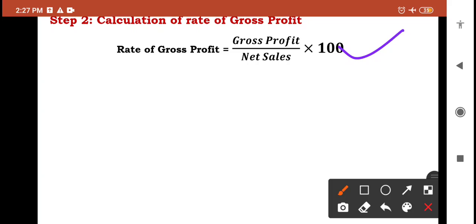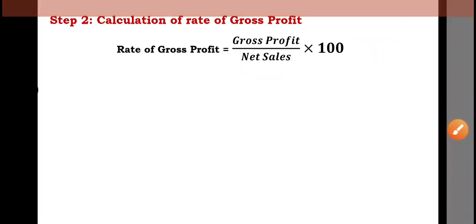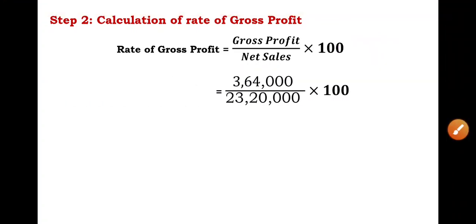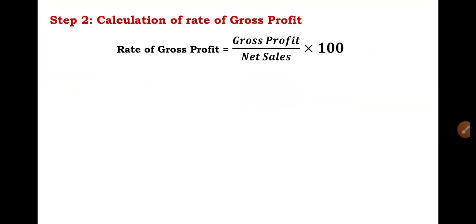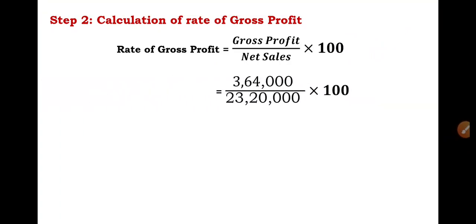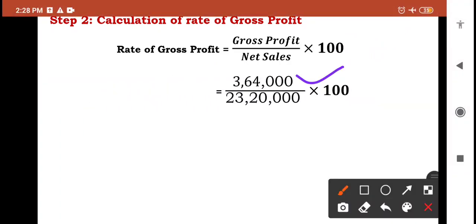If we apply that, we mention the amounts: we got gross profit 3,64,000 and net sales 23,20,000, and into 100 as in the formula.